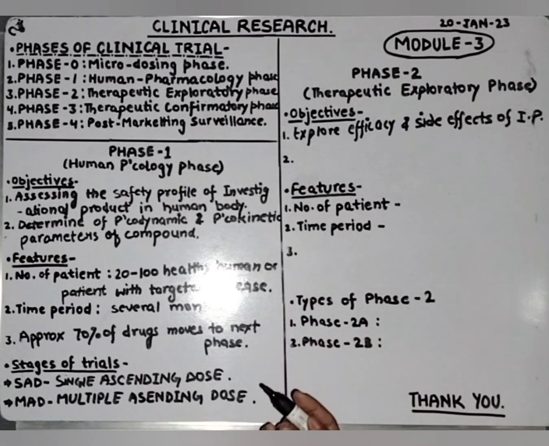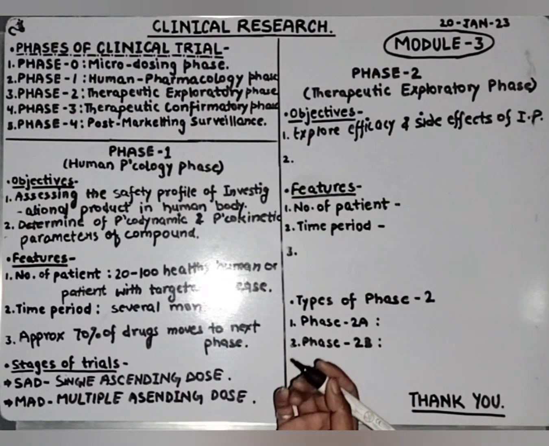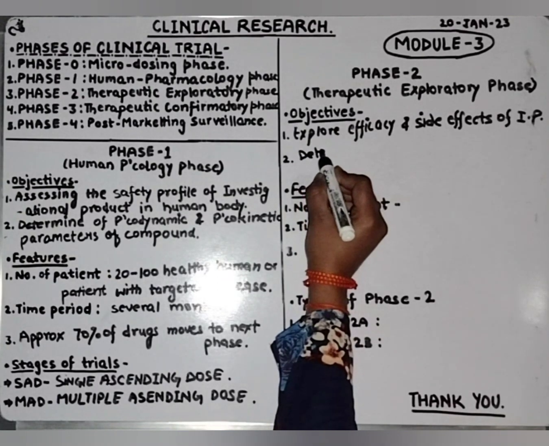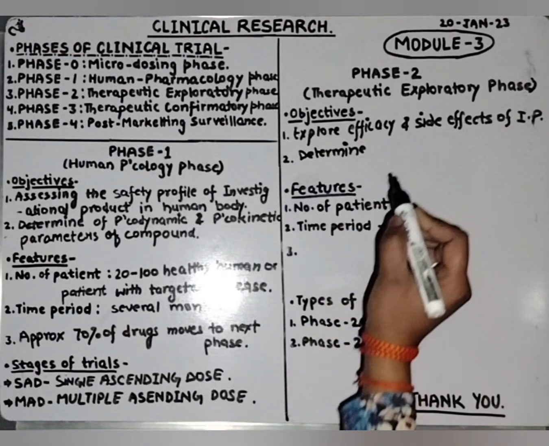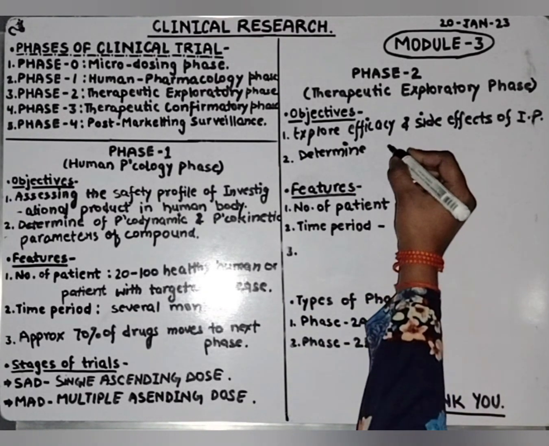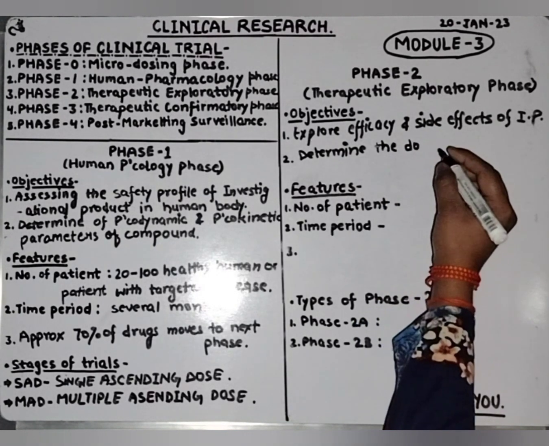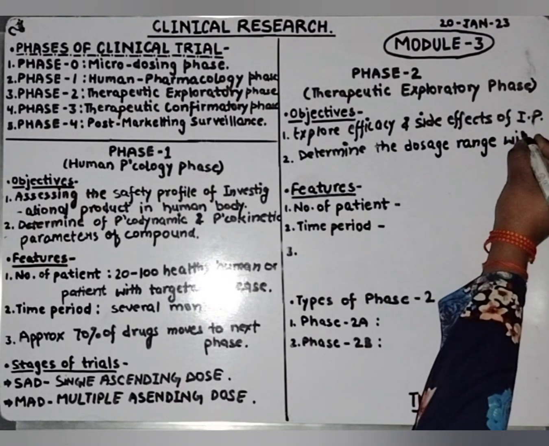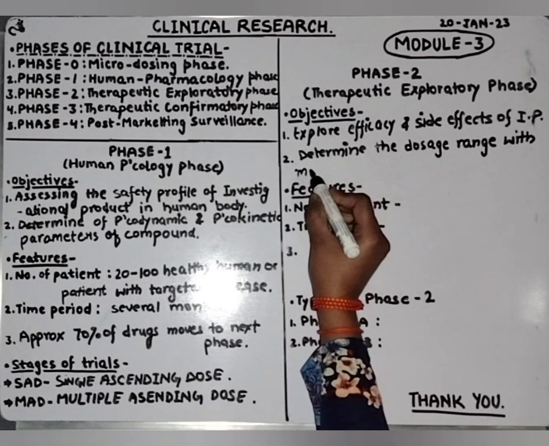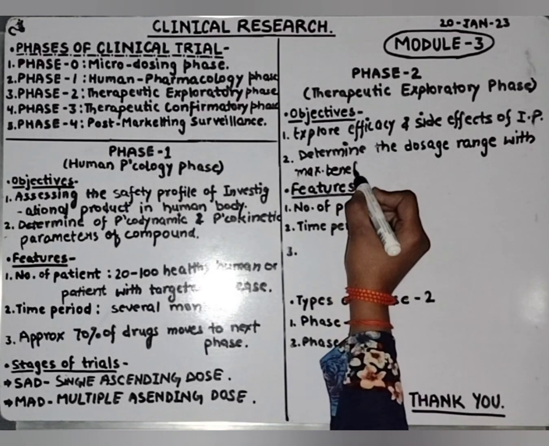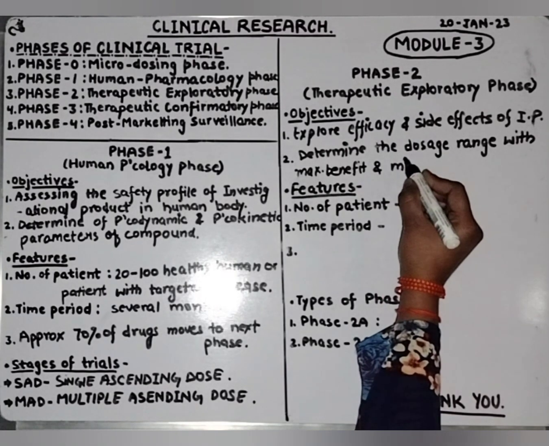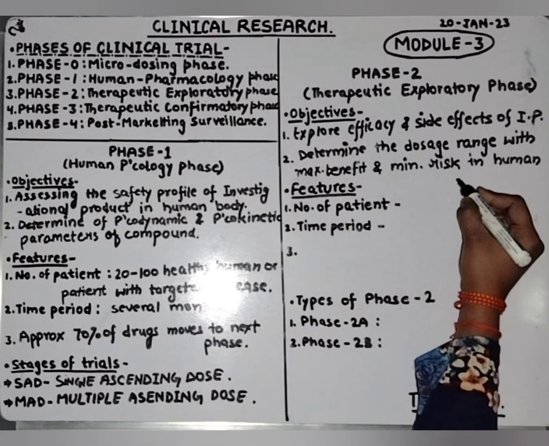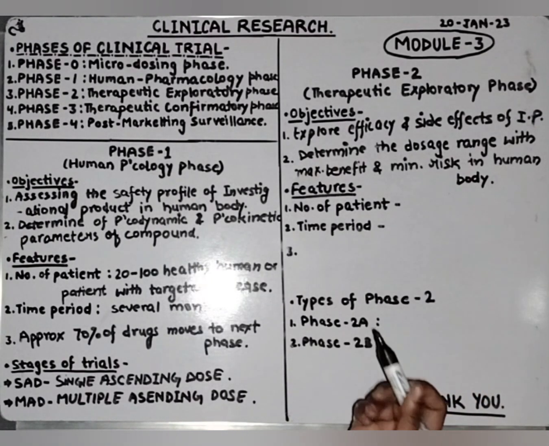Okay. Next, the second objective of phase 2 is to determine the dosage range with maximum benefit and minimum risk in the human body. We will determine what maximum dose we can give to the patient, which has the maximum benefit and minimum risk.